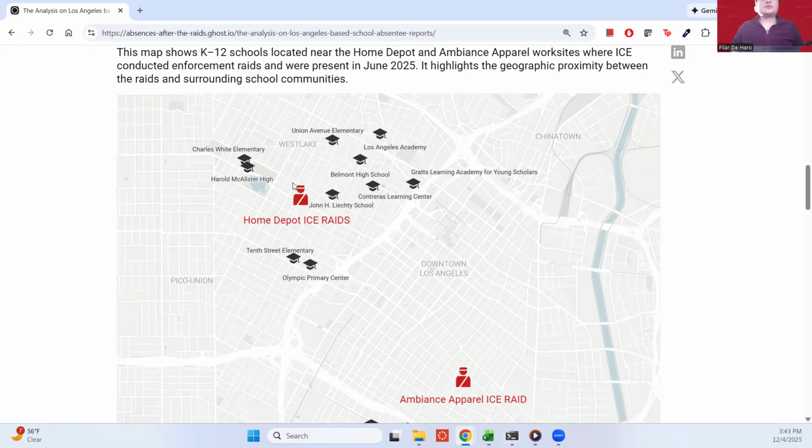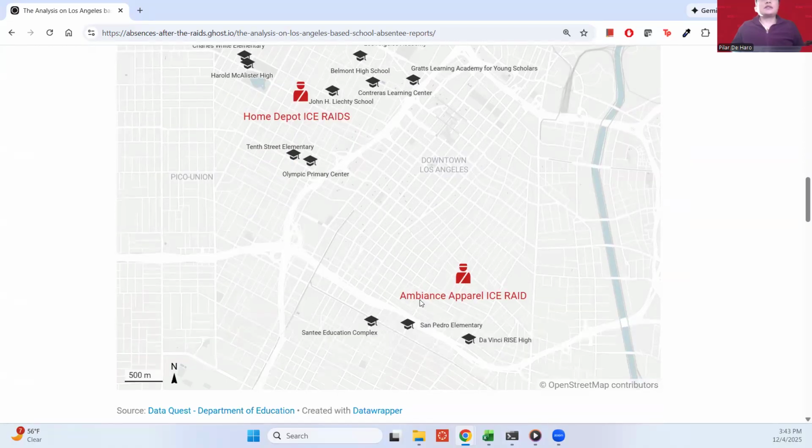This is the Home Depot in Westlake that had ICE raids beginning June 6th. They had multiple ICE raids. And then the Ambiance Apparel, this is a manufacturing importer in the Fashion District where a lot of immigrant workers, about 40, were arrested on June 6th.